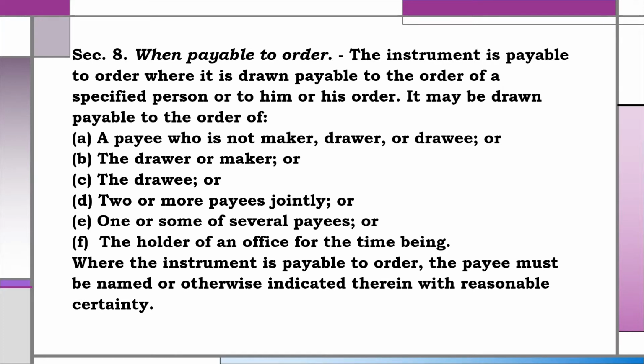A. A payee who is not maker, drawer, or drawee, or B. The drawer or maker, or C. The drawee, or D. Two or more payees jointly, or E. One or some of several payees, or F. The holder of an office for the time being. Where the instrument is payable to order, the payee must be named or otherwise indicated therein with reasonable certainty.